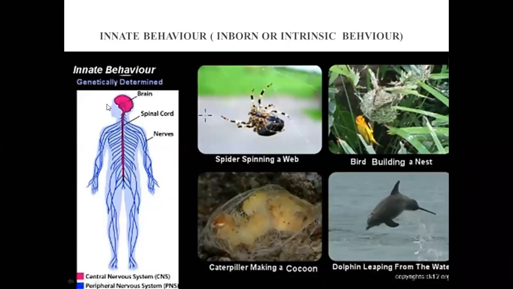It also means it is inborn behavior, that we don't learn; they learn it by themselves at the time of birth. You can say that innate or inborn behavior is genetically determined. How? Because it is predetermined by the inheritance of specific nerves, right? So specific nerves are responsible to perform such activities or to give such responses, that is called the behavior. For this purpose, our central nervous system and peripheral nervous system are also involved, which genetically determine this innate behavior. So inborn behavior, there is no need to learn. It is with you when you are born.